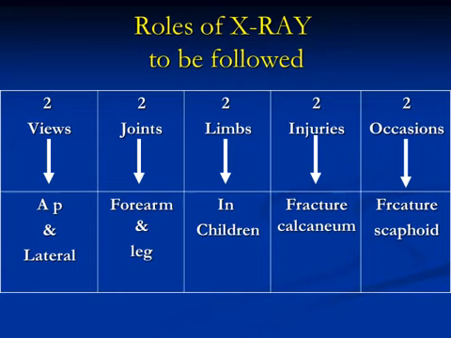Very important is to follow the rule of two in reading an X-ray: two views, two joints, two limbs, two injuries, and two occasions. Two views: AP and lateral view. Two joints: above and below the fracture site should be included. Two limbs: in children, we sometimes need to compare the injured with the uninjured side.